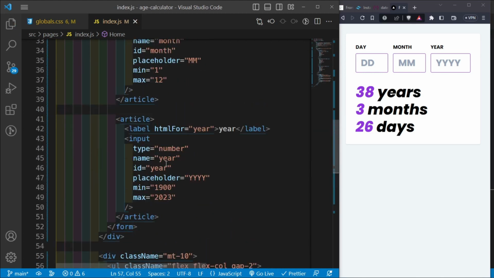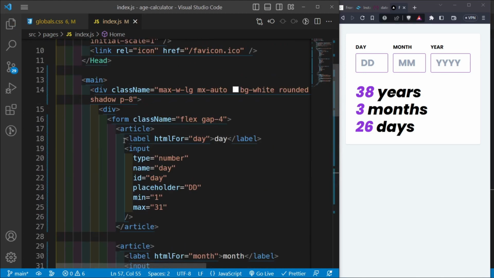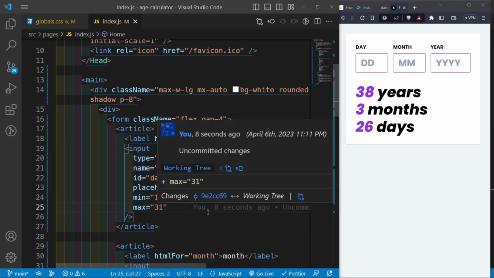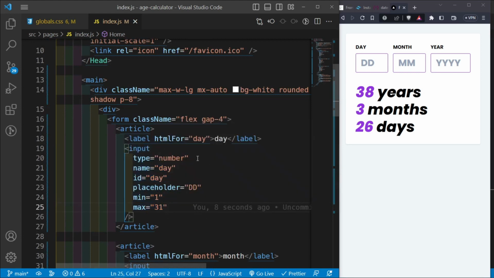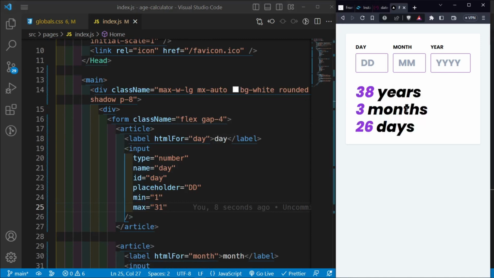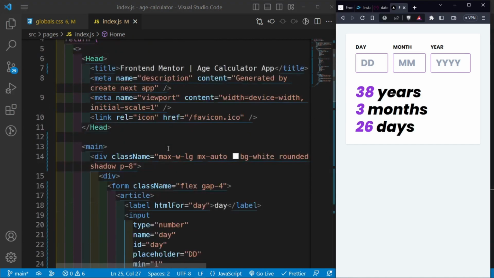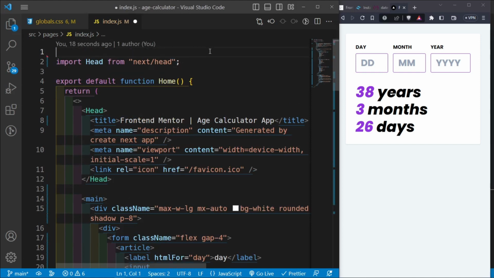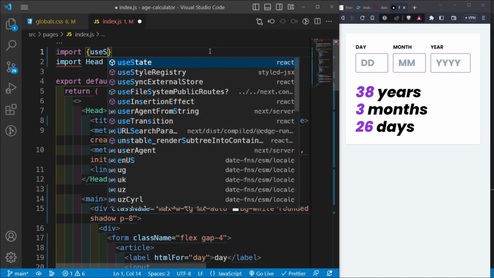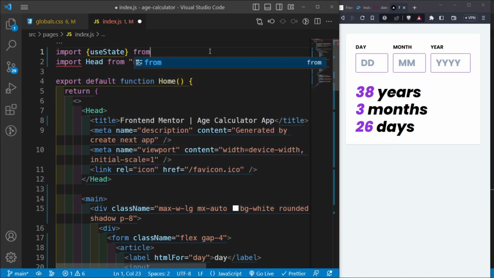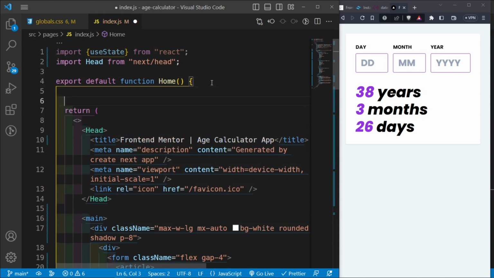So therefore now what we need to do is we need to change these inputs into controlled inputs so that we can begin to evaluate the numbers that are typed inside here and then calculate the years, months, and the days. So the first thing that we need to do is we need to import useState from React. And then we're going to set up our state value.